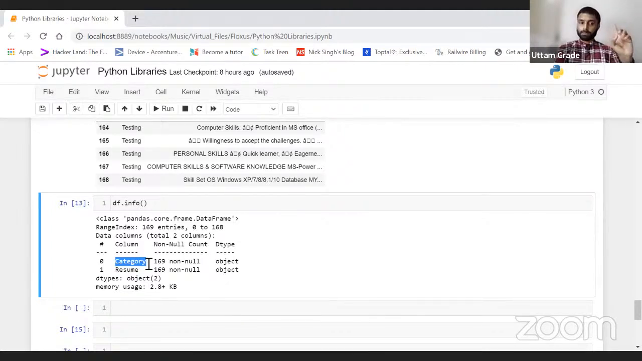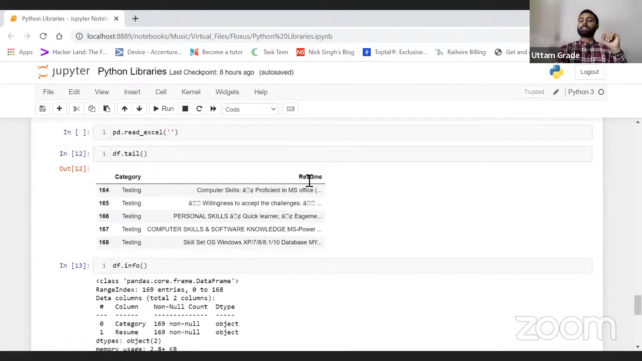Category is in one column. My data set contains a column category which contains 169 not null records. In my data set, I don't have any null records. Null records basically means an empty space, in a simple way. So 169 not null records, and it is an object. In Python, everything is an object. And I have another column, resume, which contains 169 not null records, and it is also an object.